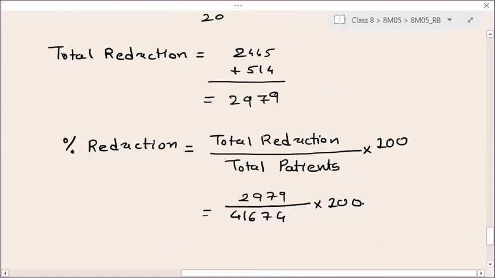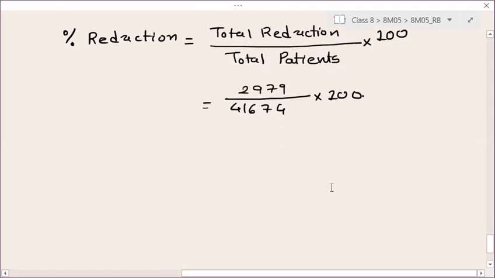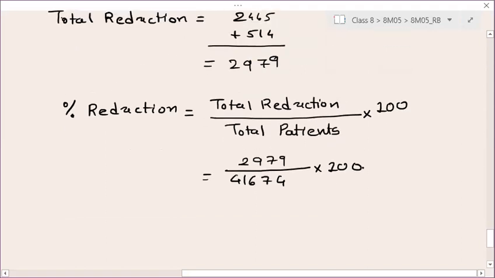Okay, and I think Shivansh was asking whether total patients means A or B or all of them. This total patients should be all of them, because they are asking the total reduction, na? The overall reduction in the number of patients. Okay, the answer is not matching. Try again, it will match.